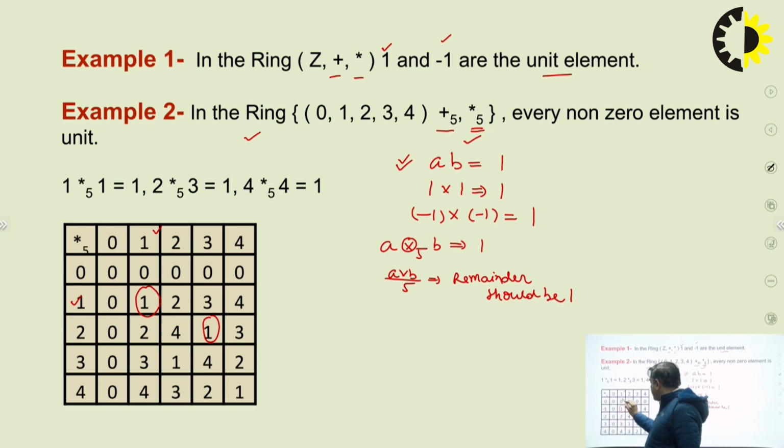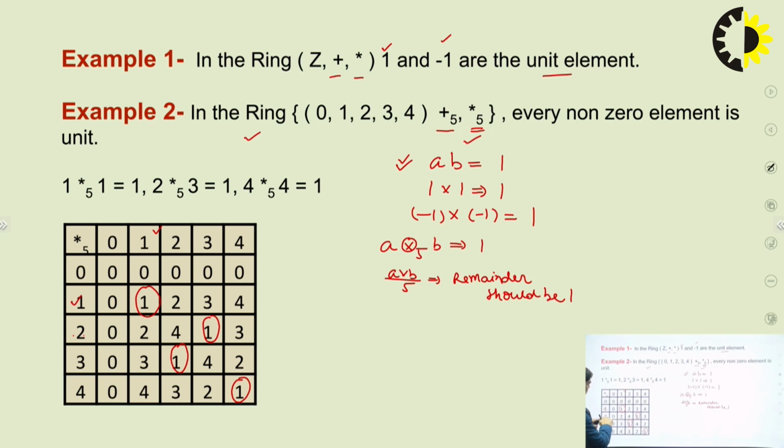Similarly for 3 and 1, 3 and 2, we are getting 1. Similarly for 4 and 4, we are getting 1. So you can see for 1 multiplied with 1, that means 1 divided by 5, we will find the remainder 1.